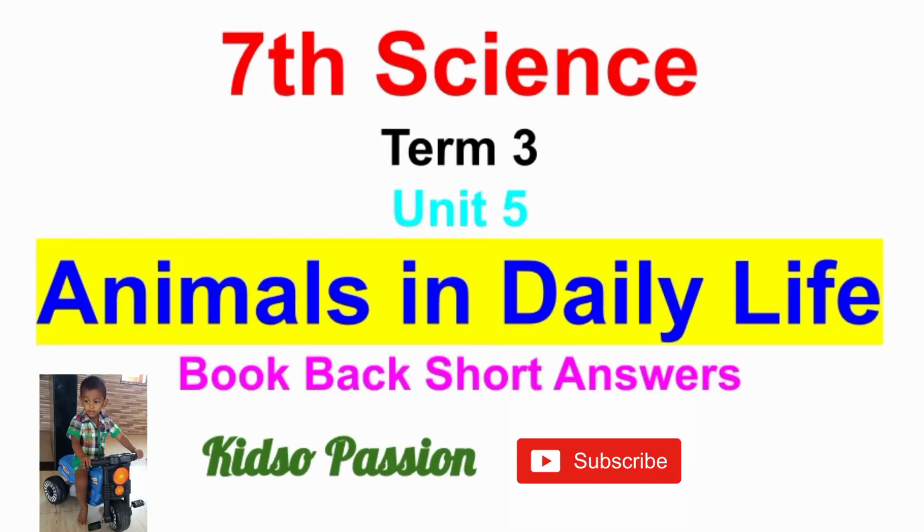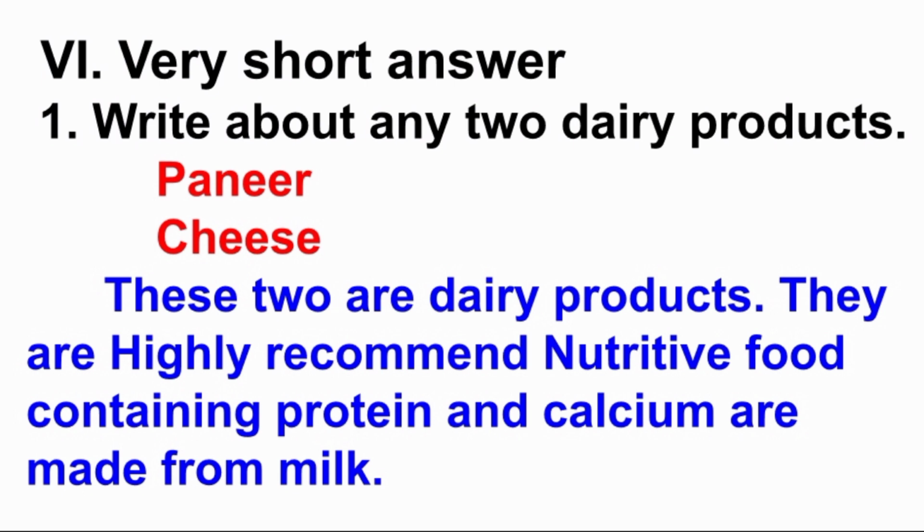In this video, we see the 7th standard science, term 3, unit 5, animals in daily life, book back short answers. 6th Roman letter, very short answer. First question, write about any two dairy products. Answer, paneer, cheese. These two are dairy products.